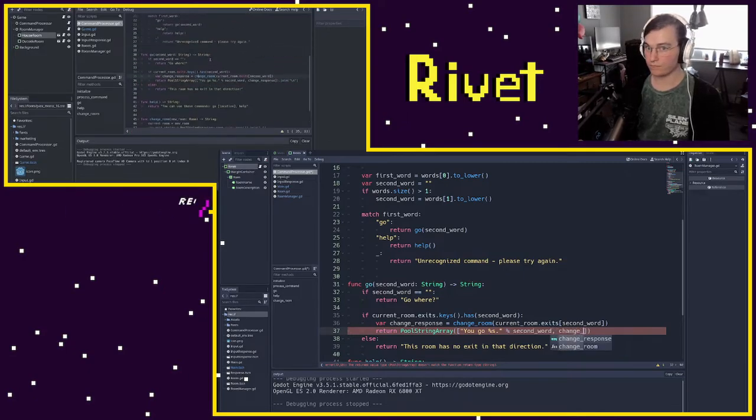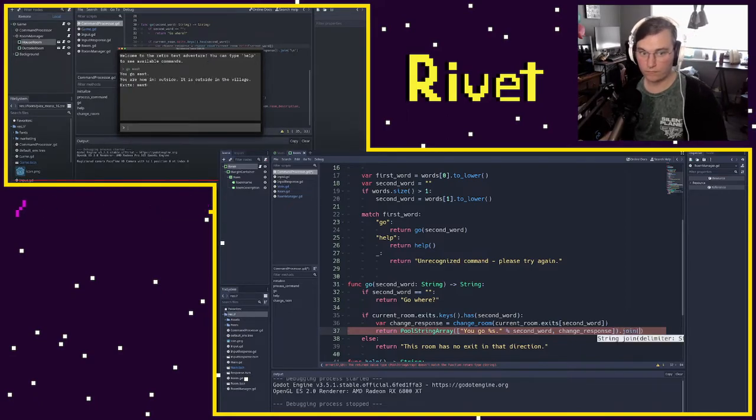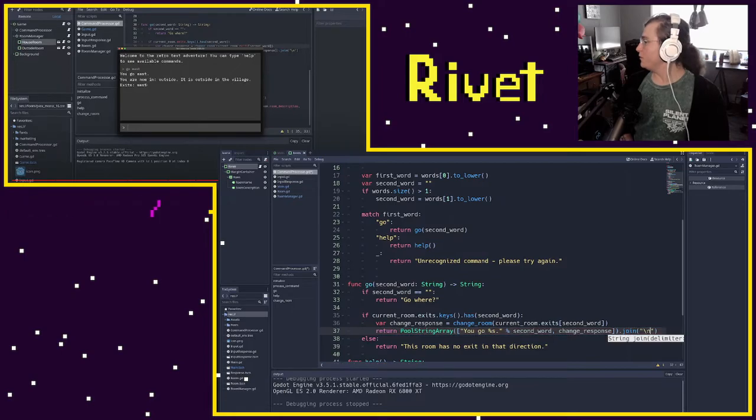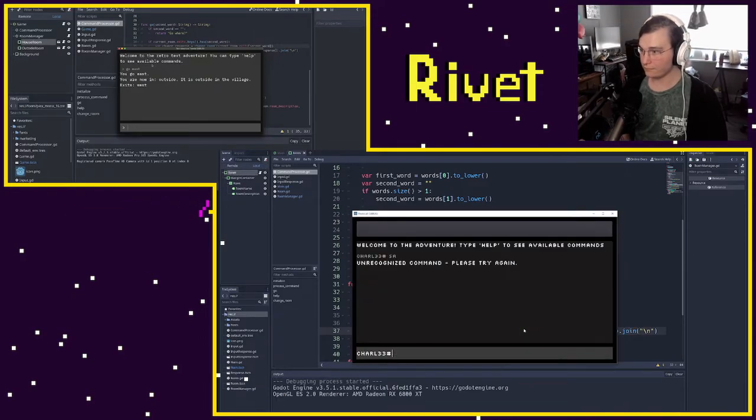And so now if I do this, you'll see that if I go east, it looks way better. You go east. You are now here. It's outside the village. Here your exit. So this just looks way better.